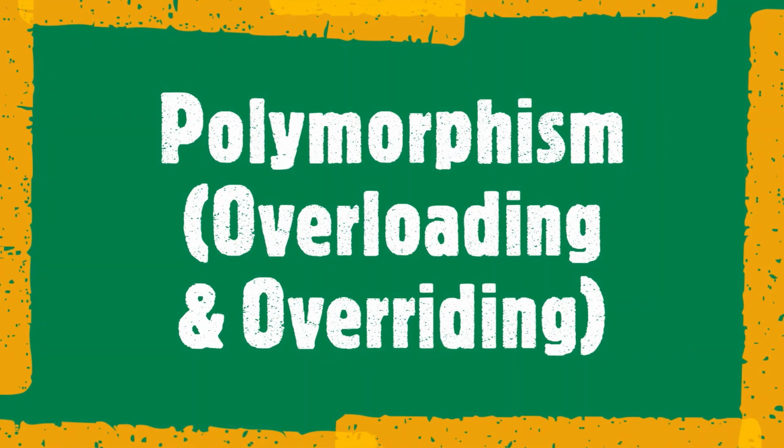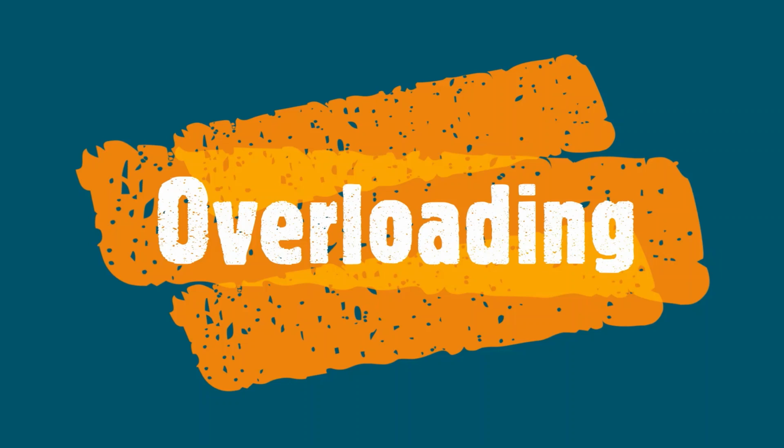The first OOPS concept which we are going to discuss is polymorphism. As you know, we can achieve polymorphism in Java either by using method overloading or by method overriding. Now let us see how we can utilize method overloading, that is how we can explain to the interviewer how we have used method overloading in our automation framework.